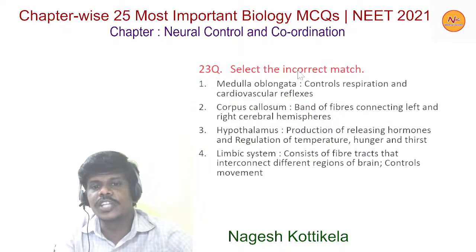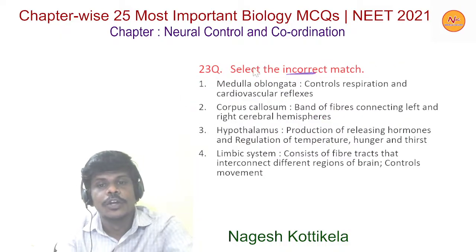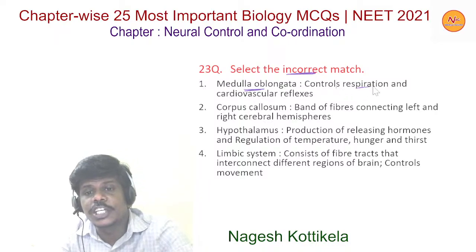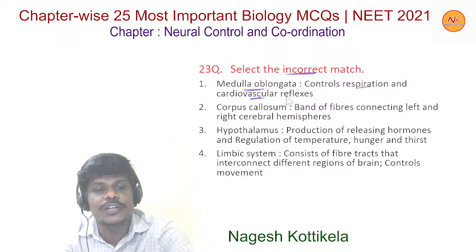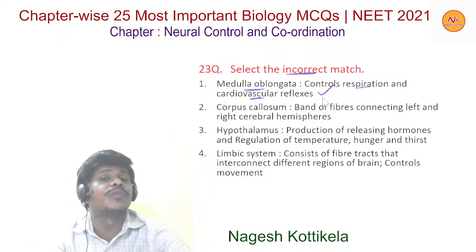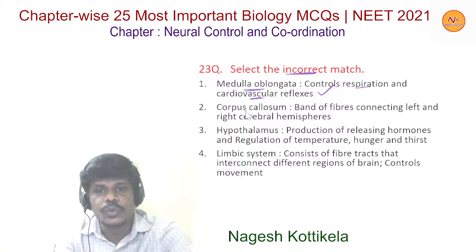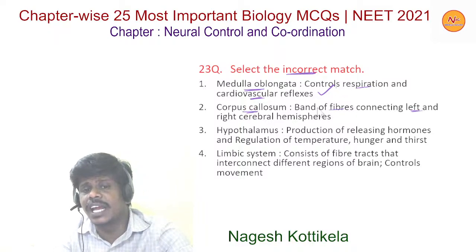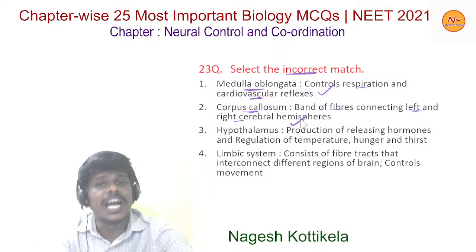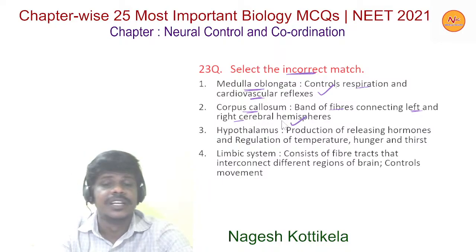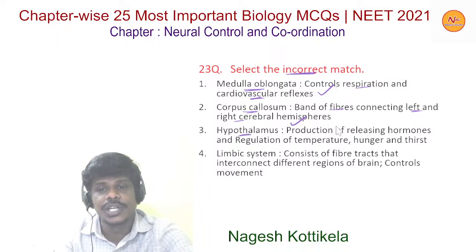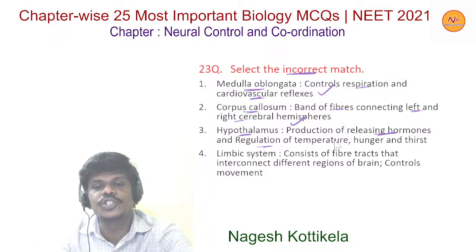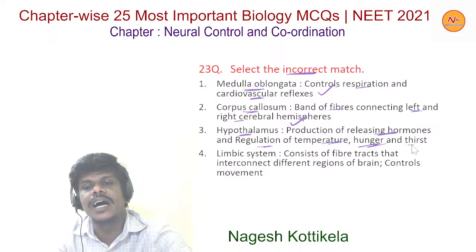Now moving to the next question. Select the incorrect match. Option 1, medulla oblongata controls respiration and cardiovascular reflexes. This is the right one. Option 2, corpus callosum, band of fibers connecting left and right cerebral hemispheres. This is the right one. Option 3, hypothalamus, production of releasing hormones and regulation of temperature, hunger and thirst.